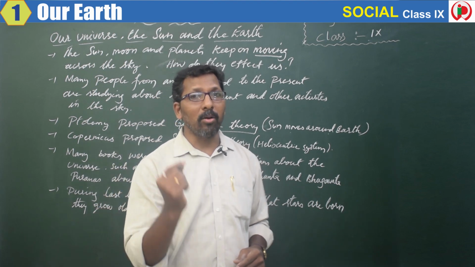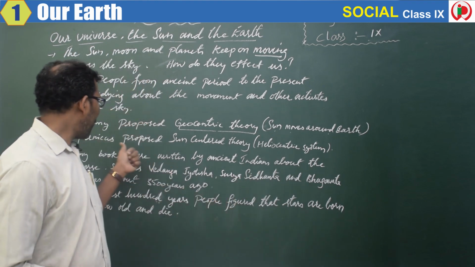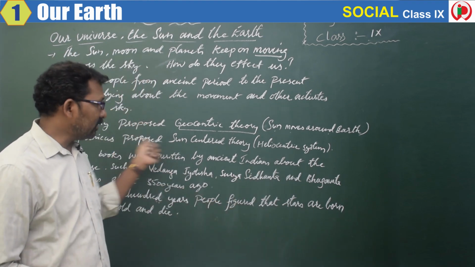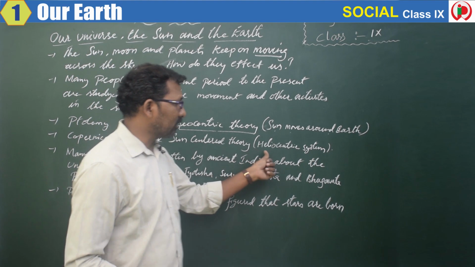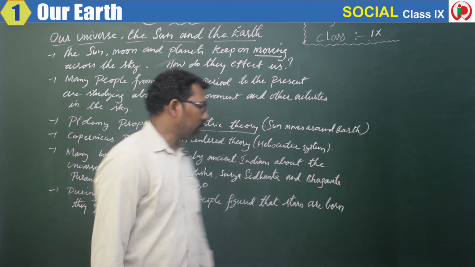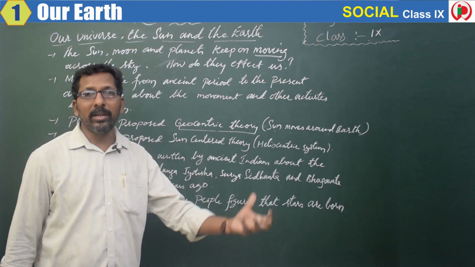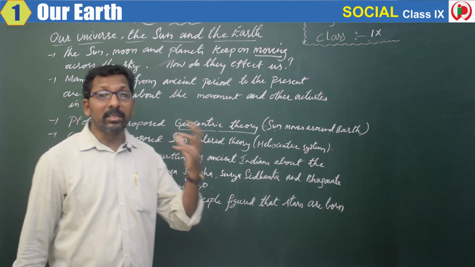Earth is moving around the sun. This is what has been proposed by Copernicus in his sun-centered theory called the heliocentric theory.